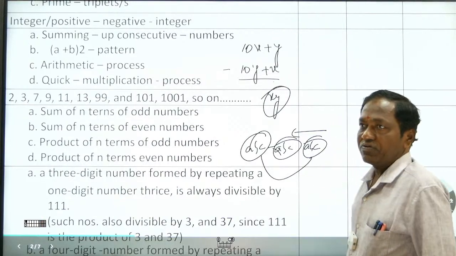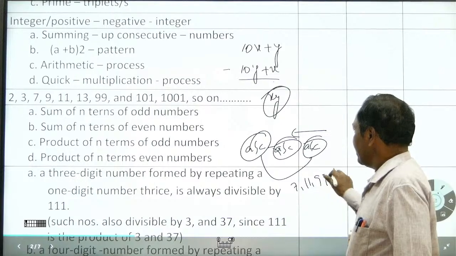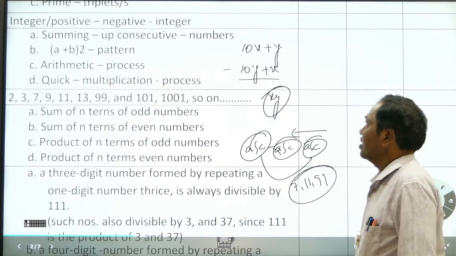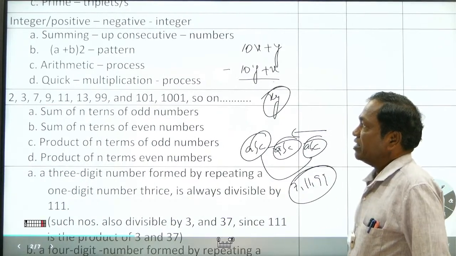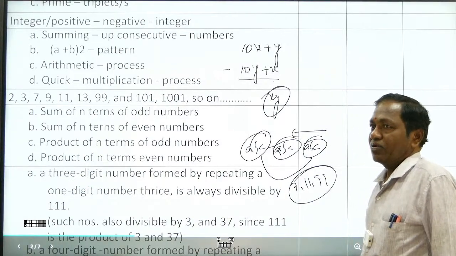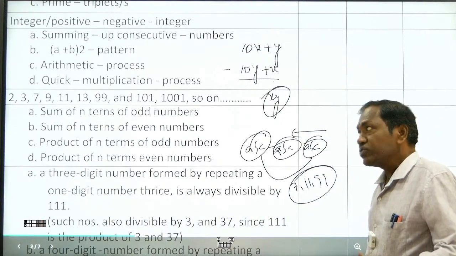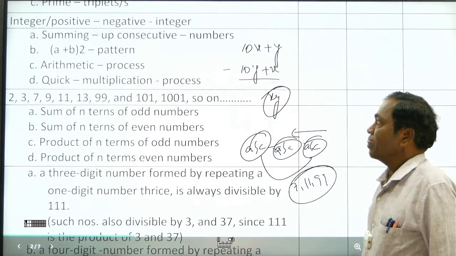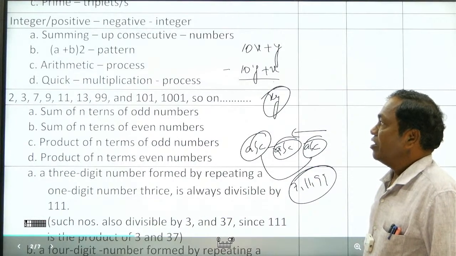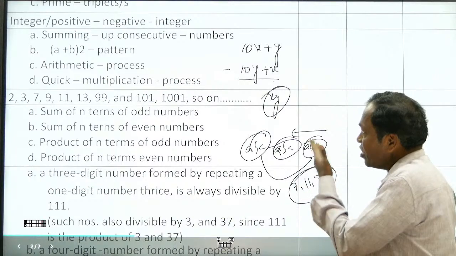The difference is always 7, 11, and 99 follows the same rule. Now we can say 99. What are the co-primes for 99? 9 and 11. Yes, that's what I want. Very nice. You always start with the least numbers: 9 and 11. And 101, 1001, and so on are there.